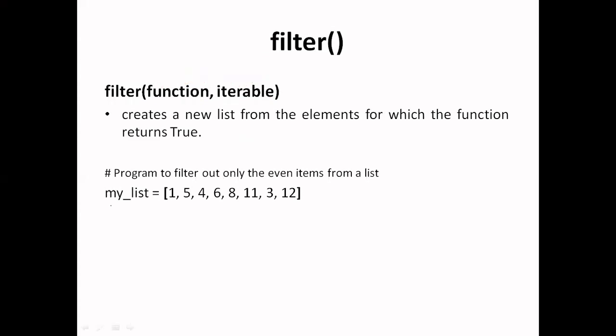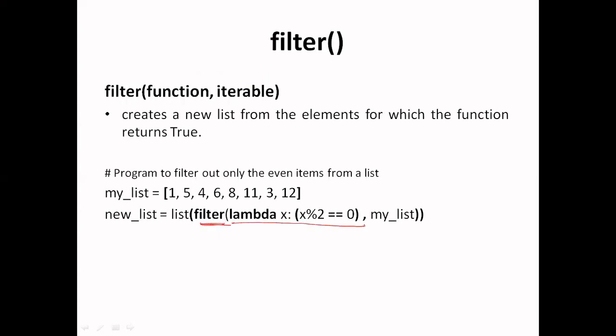In this case, I am taking a list, my list, which has some elements, and here I am using the filter function. Inside this filter function, our first argument is a lambda function itself, and then we are writing the iterable object, that is the list. So what is this lambda function doing?